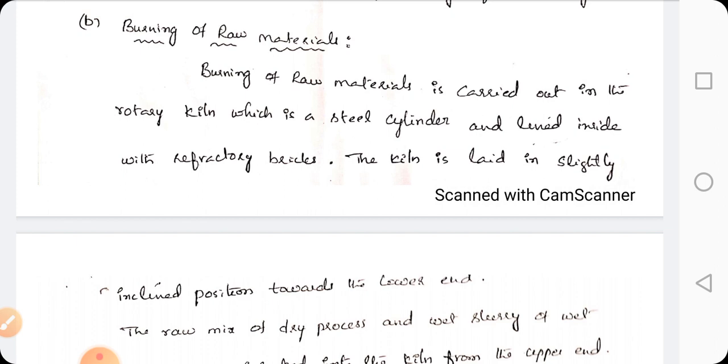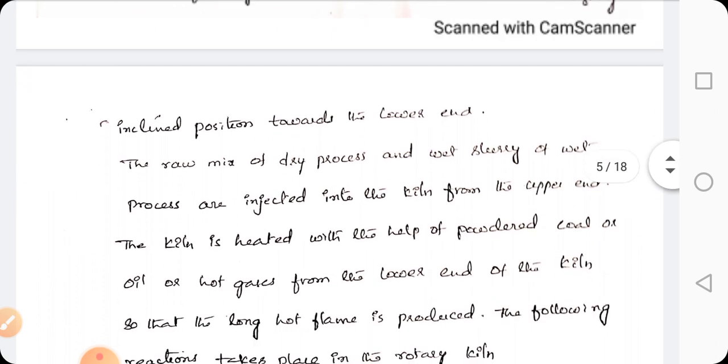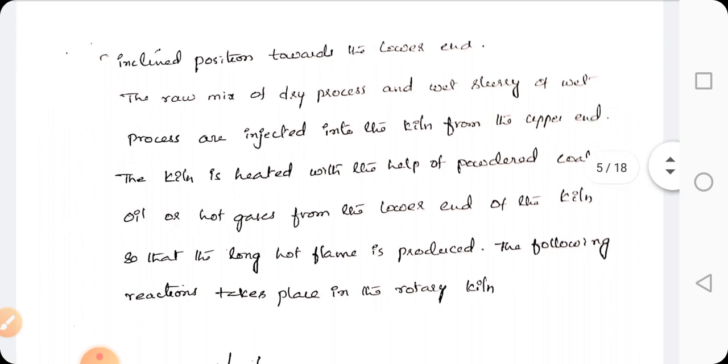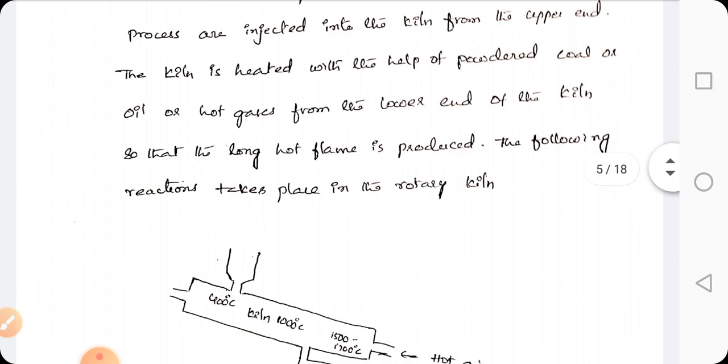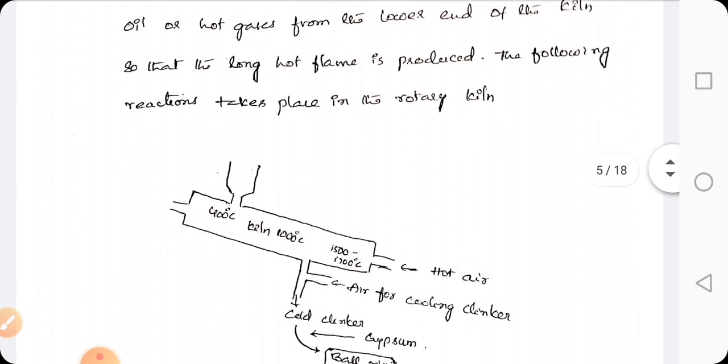The rotary kiln is kept in a slightly inclined position towards the lower end. Now the raw mixture of the dry process and the wet slurry of the wet process are injected into the kiln from the upper end. The kiln is heated with the help of powdered coal or oil or hot gases from the lower end of the kiln, so that a long hot flame is produced.